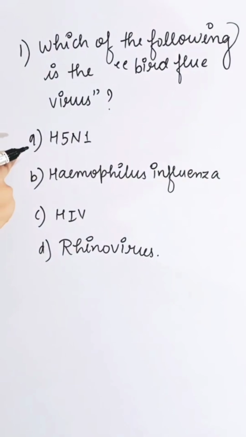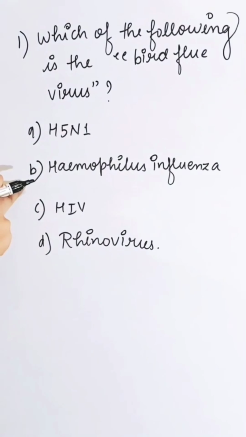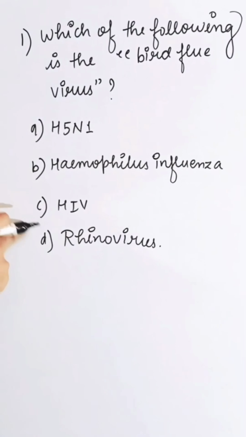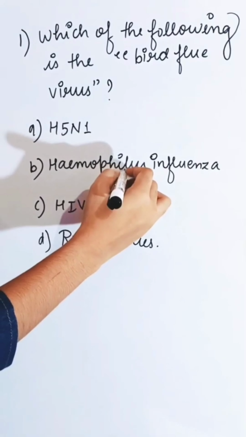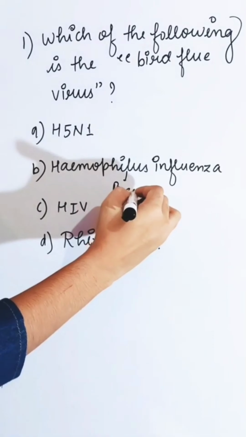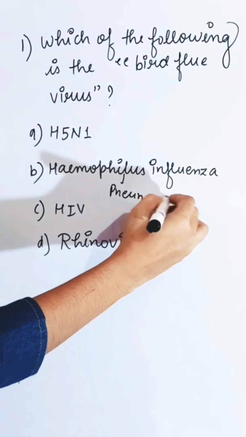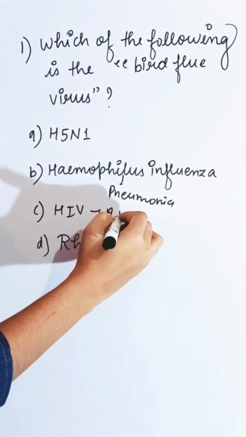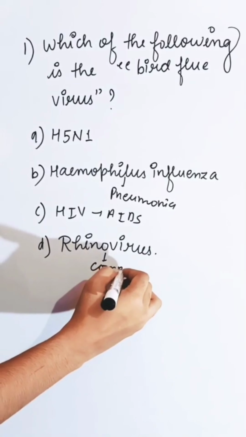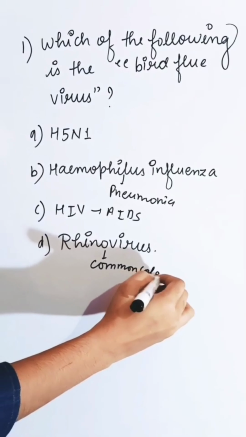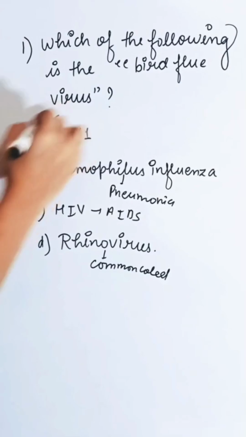First option, H5N1; second, Haemophilus influenzae; third, HIV; fourth, rhinovirus. Haemophilus influenzae causes pneumonia, HIV causes AIDS, and rhinovirus causes the common cold. So the correct answer is A.